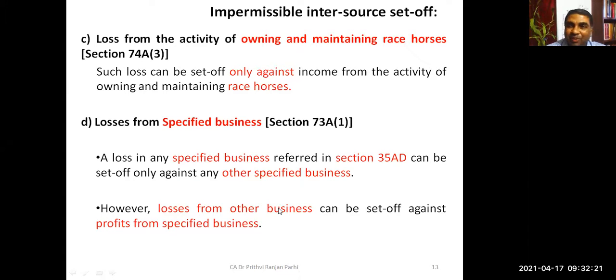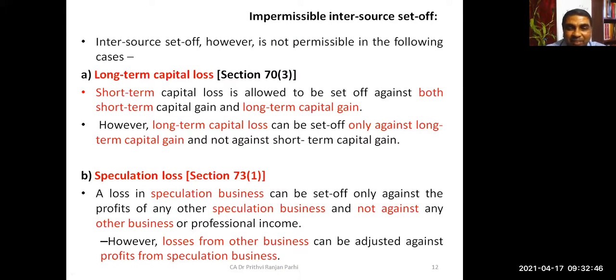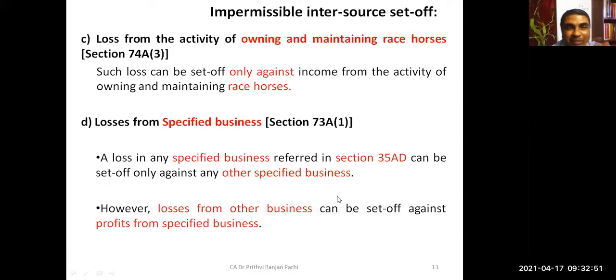However, the reverse is possible. That means loss from other business can be set off against the profits of a specified business. Understood? A specified business's loss cannot be set off against non-specified business profit, but a non-specified business loss can be set off against a specified business's profit. So this is just like a speculation business. Specified business will be dealt with like this. So these are in fact the four exceptions we have learned.